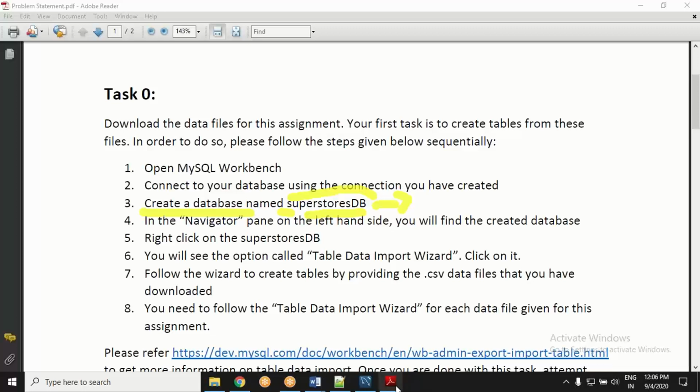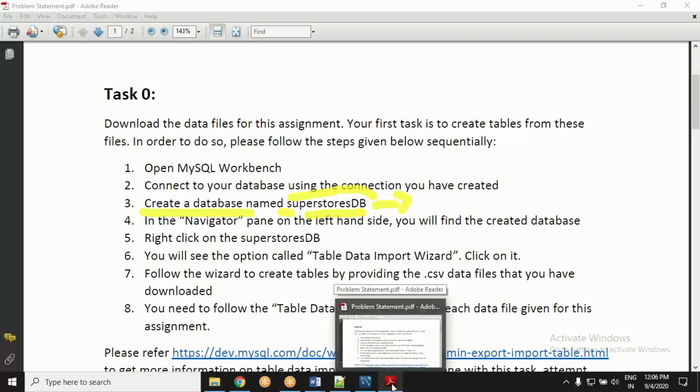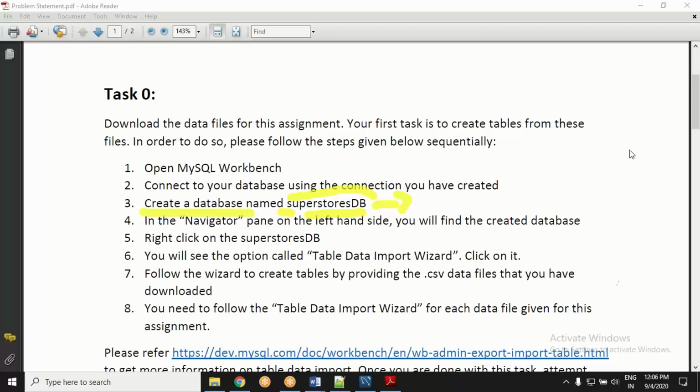So create a database, and then it is giving you hints on how to import these tables. Remember how you created this employee database? Create table, var this that, then insert into this that. Well, you would not need to do that. Actually, there is an easy way. There is a direct table data import wizard. So you will find it out. There are links which will help you, and you can directly import that Excel file into that.